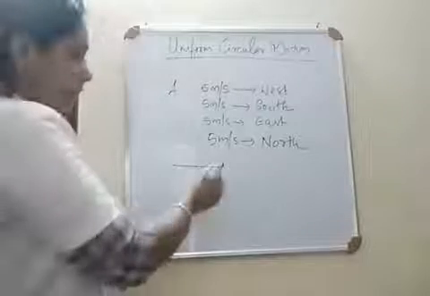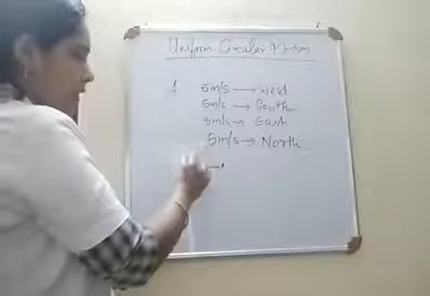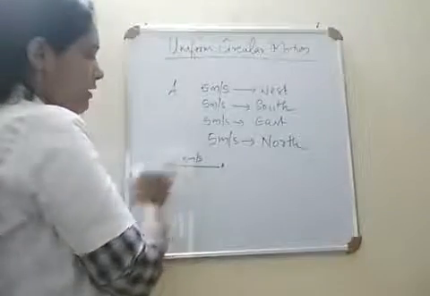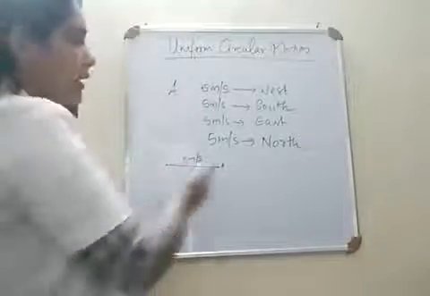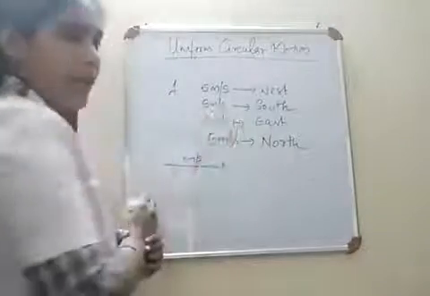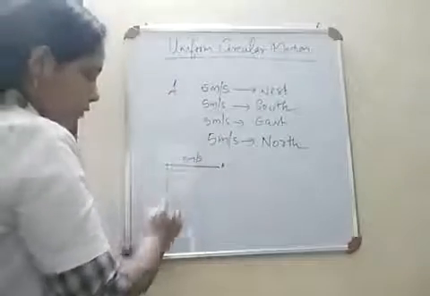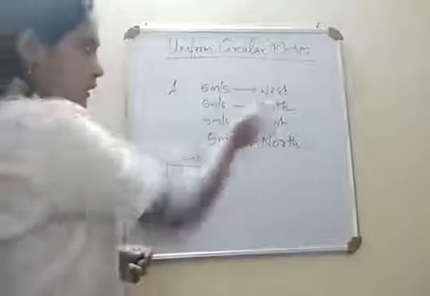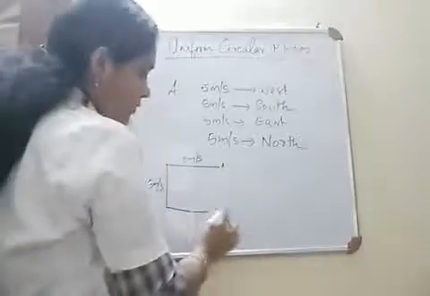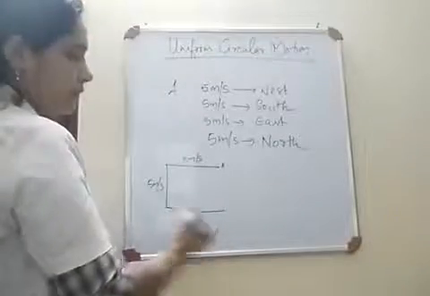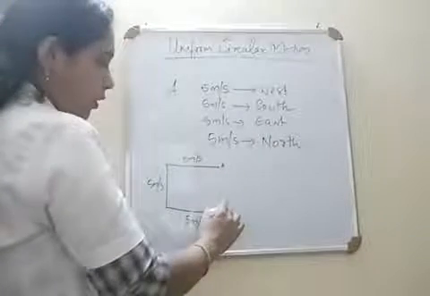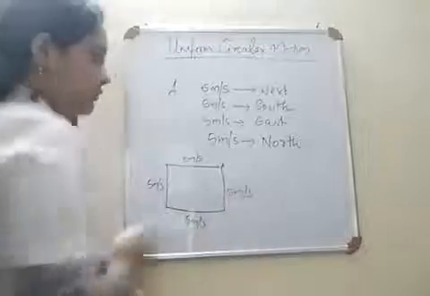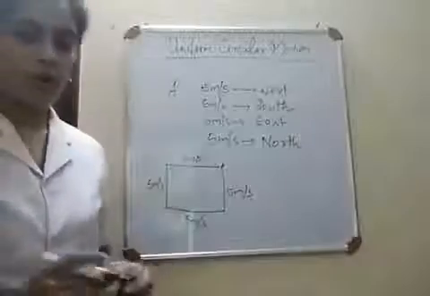On reaching this point, it moved with 5 meters per second towards south. On reaching south, it moved with the same velocity towards east. On reaching this point, it moved again with 5 meters per second towards north. So this is the journey of object A.